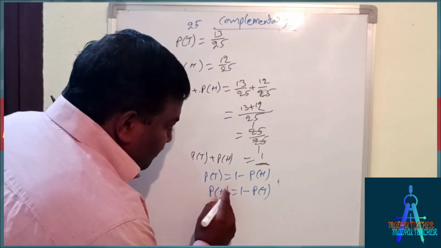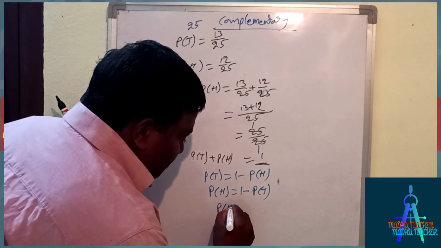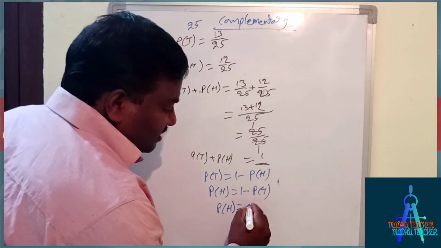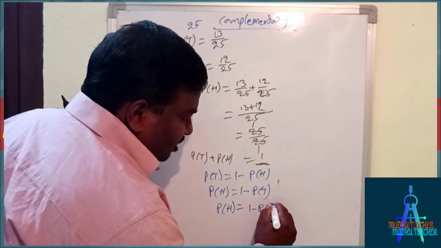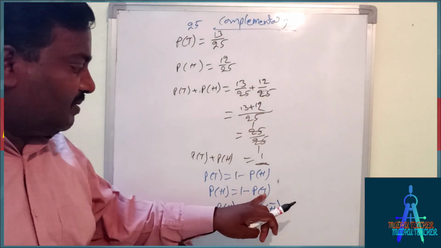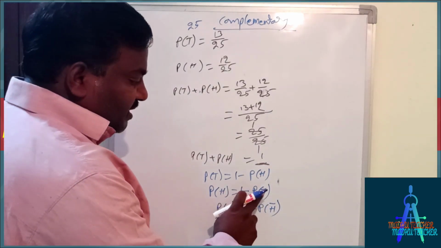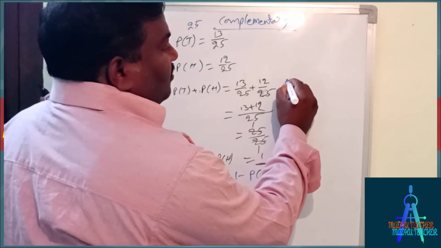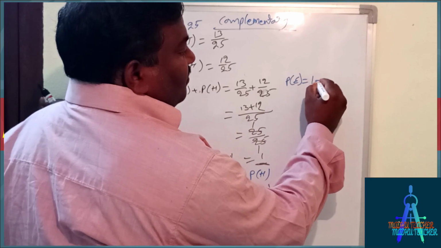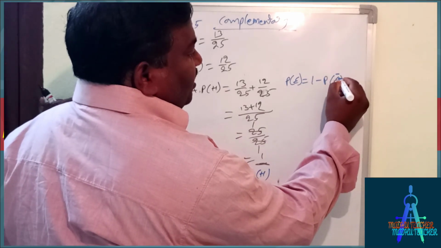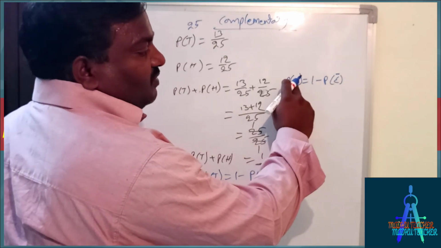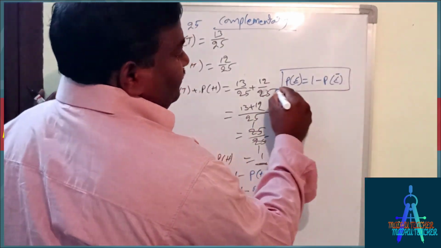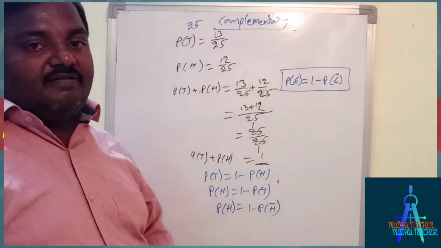Complementary of H you can write as H bar, and complementary of T we can write as T bar. In general, probability of E equals 1 minus P of E bar. So E bar is the complementary of E, and E is the complementary of E bar. This is the complementary of probability.